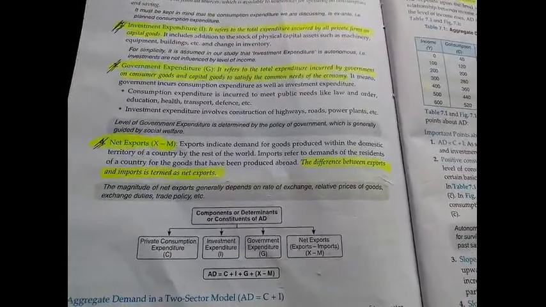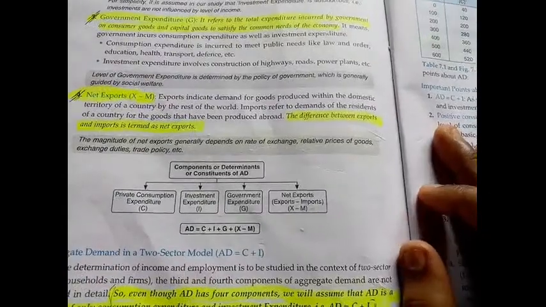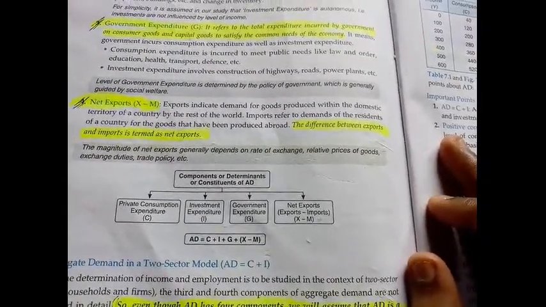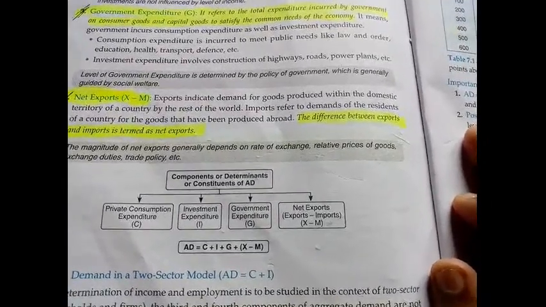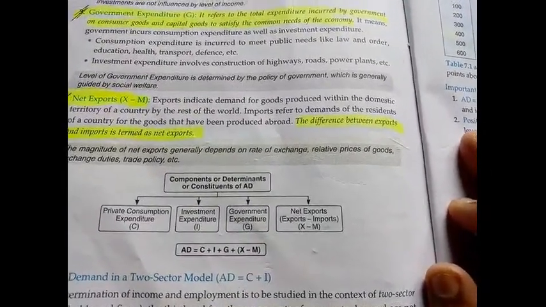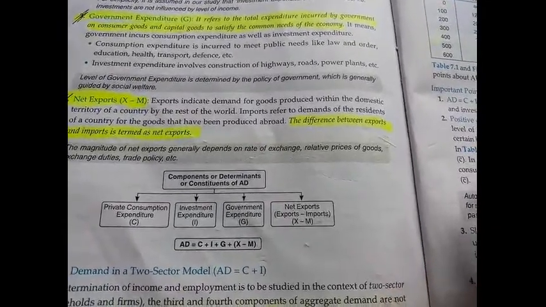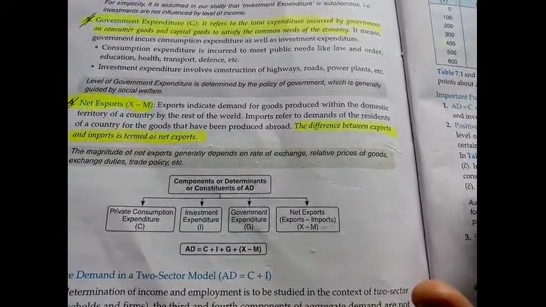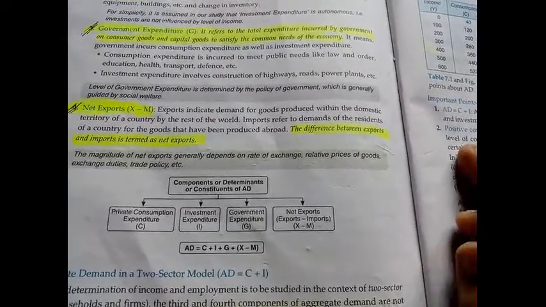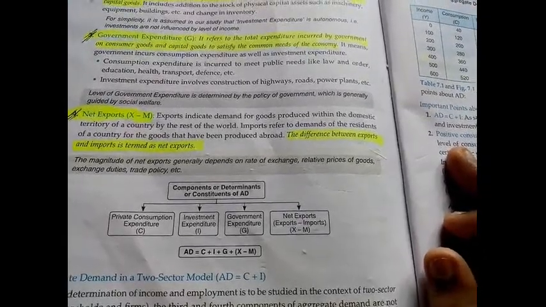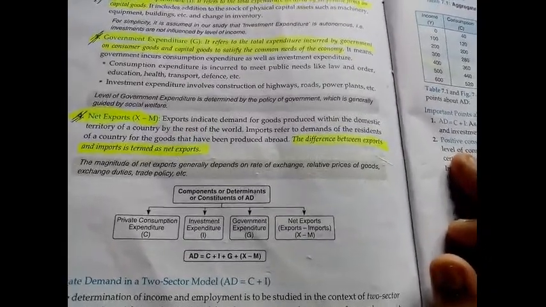Now coming back to the discussion, AD equals C plus I plus G plus X minus M, I have told. Now students, in the first chapter you have studied the two sector model, in the circular flow of income. There you included only household and firm.